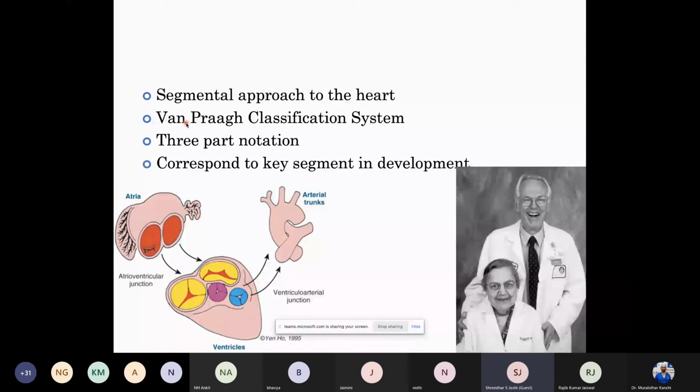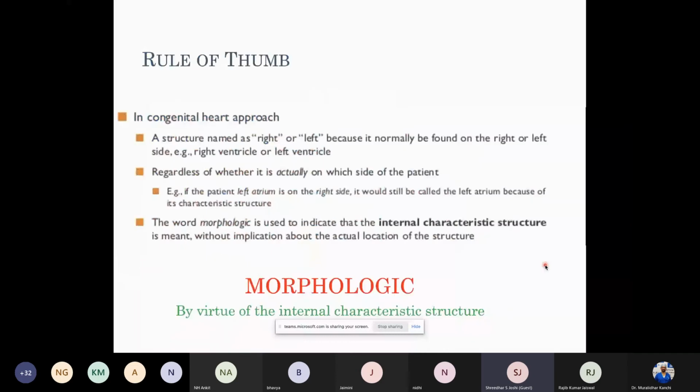Credit goes to Stella and Van Praagh for introducing this in the early 60s, which has been used from then, from Boston University, across the globe. To begin with, one specific rule of thumb: when we speak of congenital heart disease and echocardiography, I'm sure most of you have heard the word morphologic right atrium, morphologic left atrium, morphologic ventricles. The word morphologic is used to indicate the internal characteristic structure of a given chamber, without the implication about the actual location of the structure.